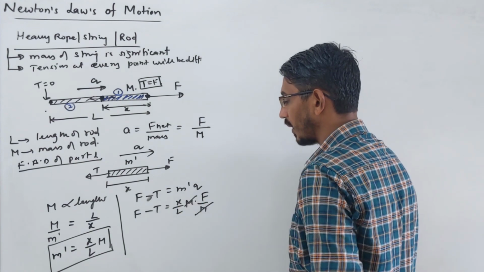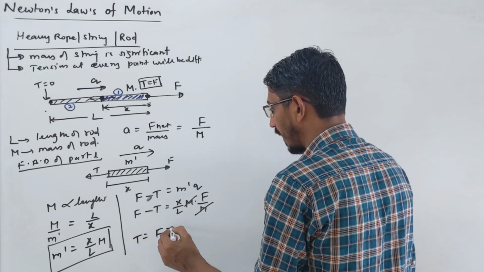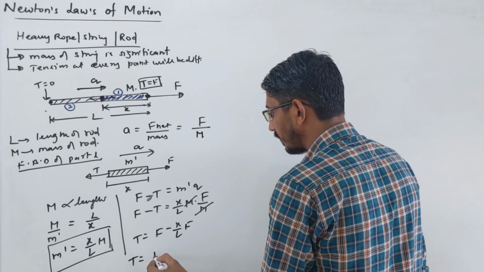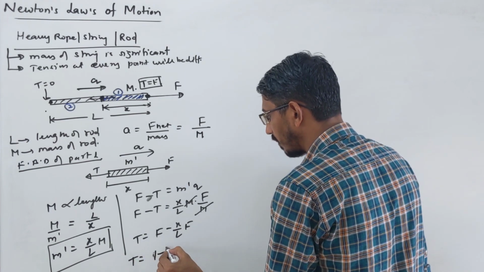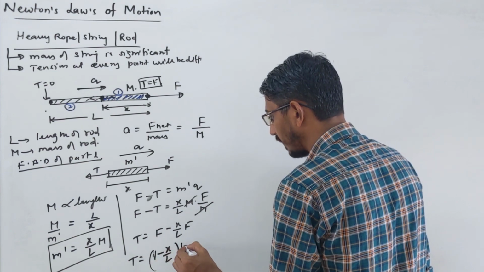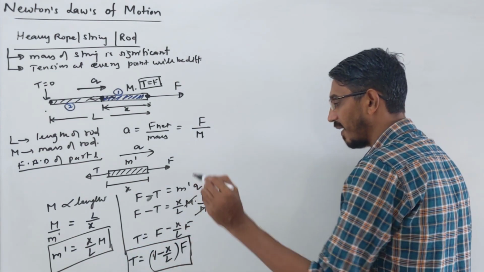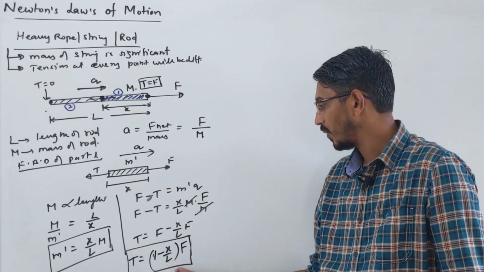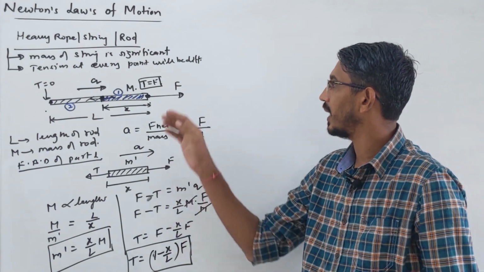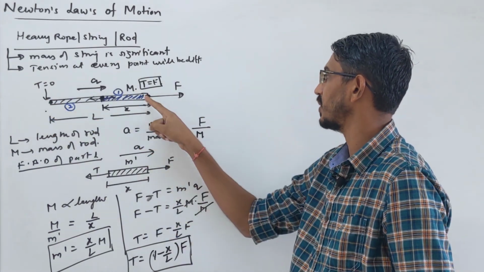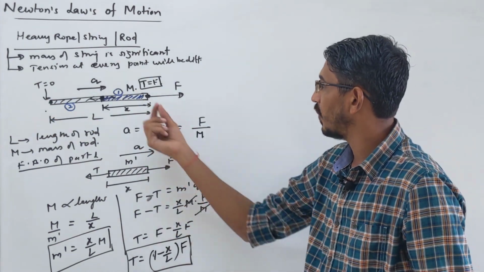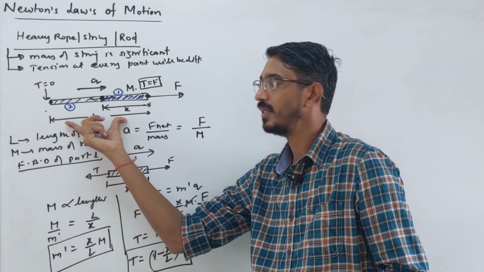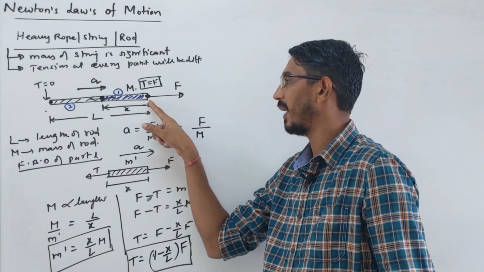This goes here. So tension T is equal to F minus x by L into F. Taking F common, it becomes simply 1 minus x by L into F. That's the tension in this rod at any point. Initially I said that tension at one end is 0, and at this point it is F only. How? Distance x is measured from the point where we are applying force.